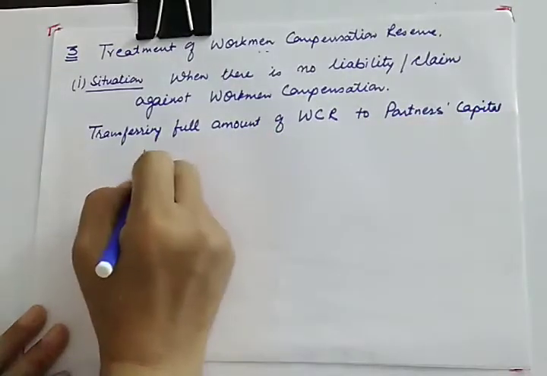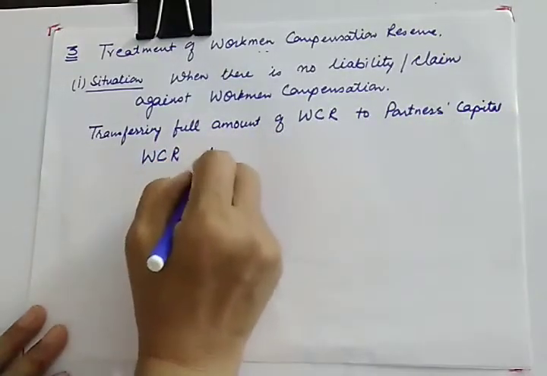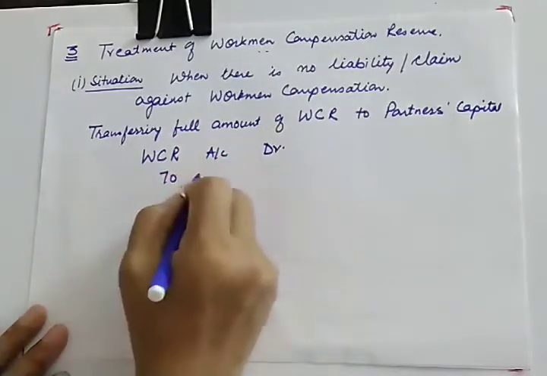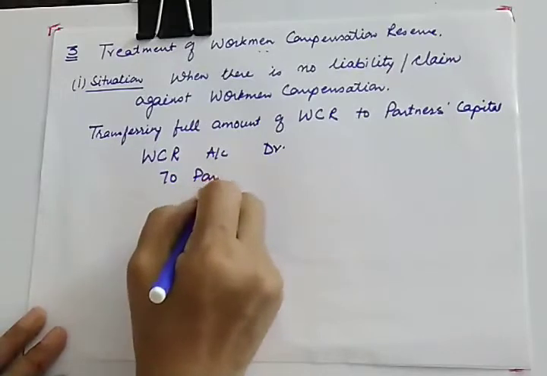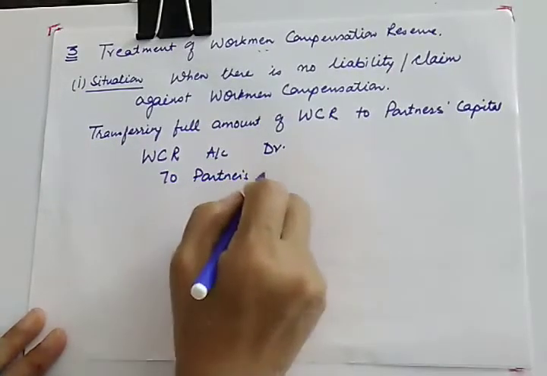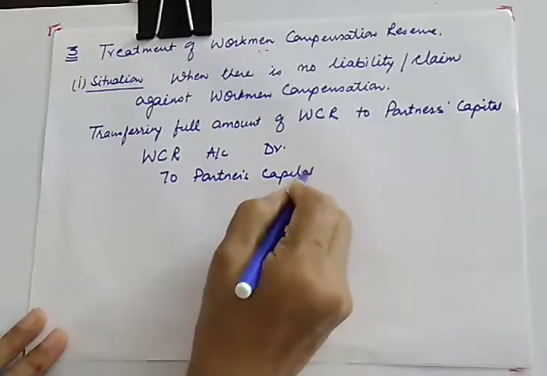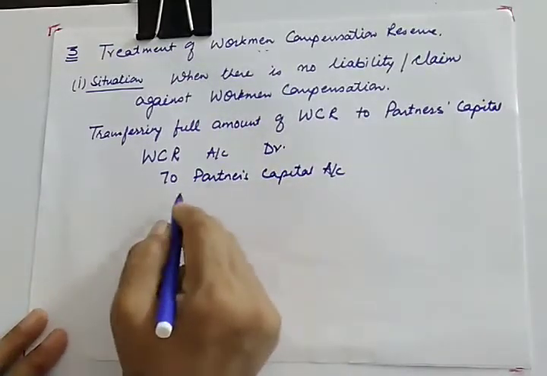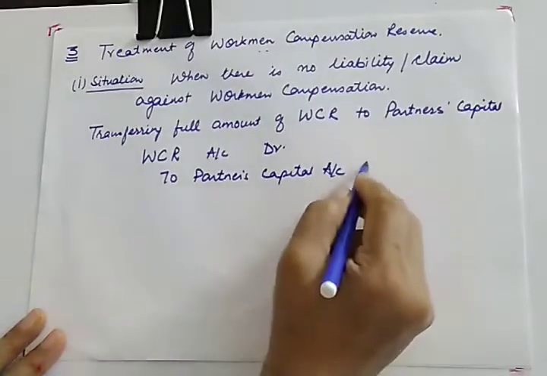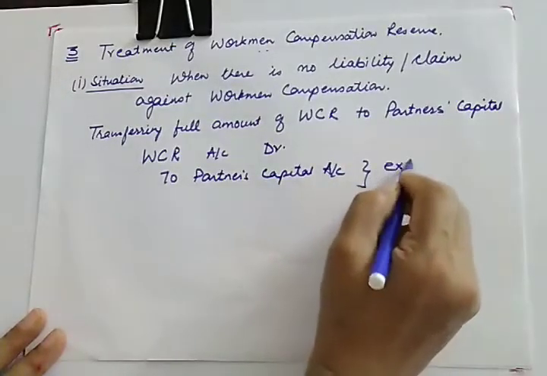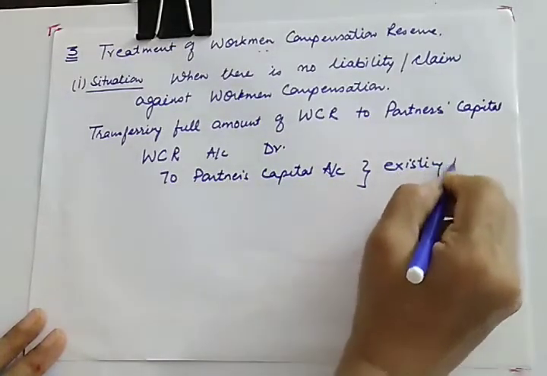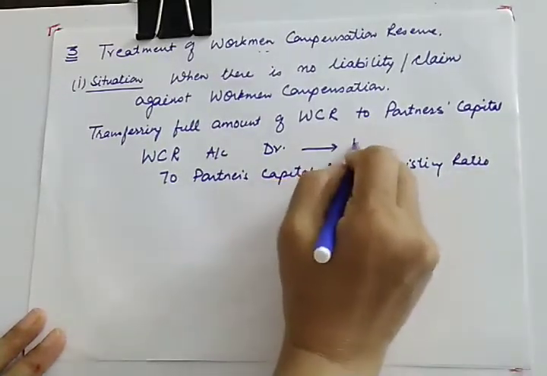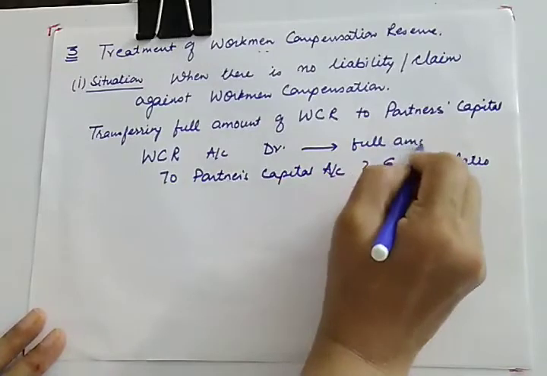The journal entry will be workman compensation reserve account debit to partners capital. Individually you need to write the partners capital account, meaning you need to mention the name of each partner, A's capital, B's capital, C's capital, in their existing ratio, and the full amount will be distributed.